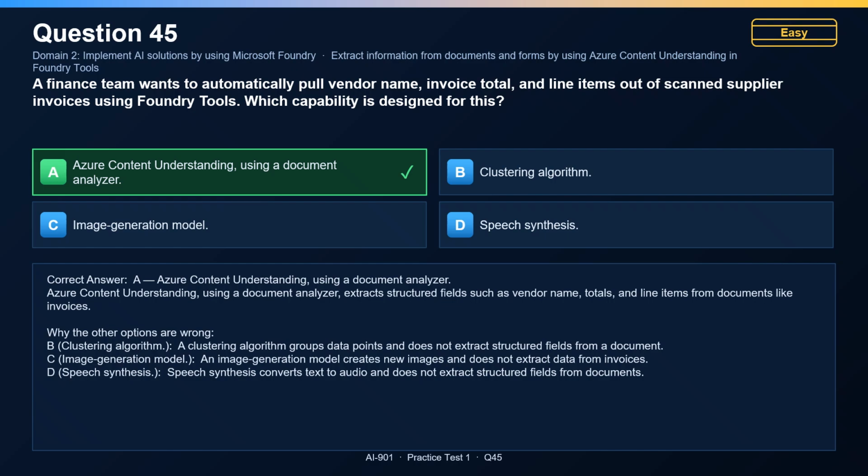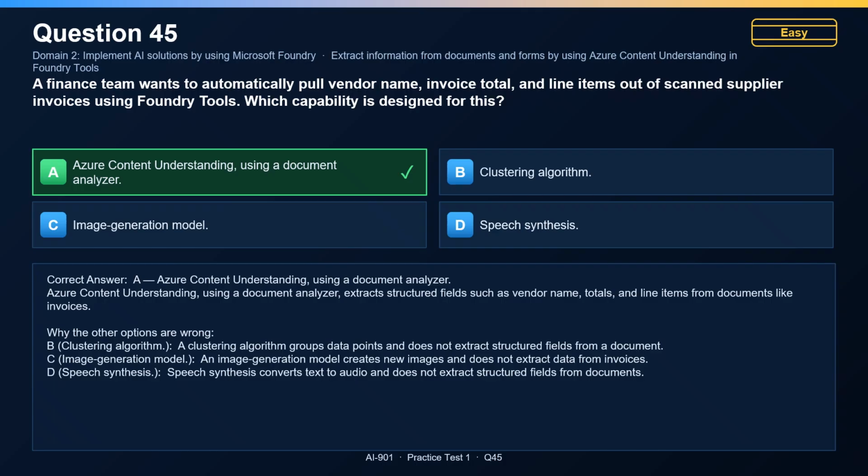Clustering algorithm is incorrect. A clustering algorithm groups data points and does not extract structured fields from a document. Image generation model is incorrect. An image generation model creates new images and does not extract data from invoices.